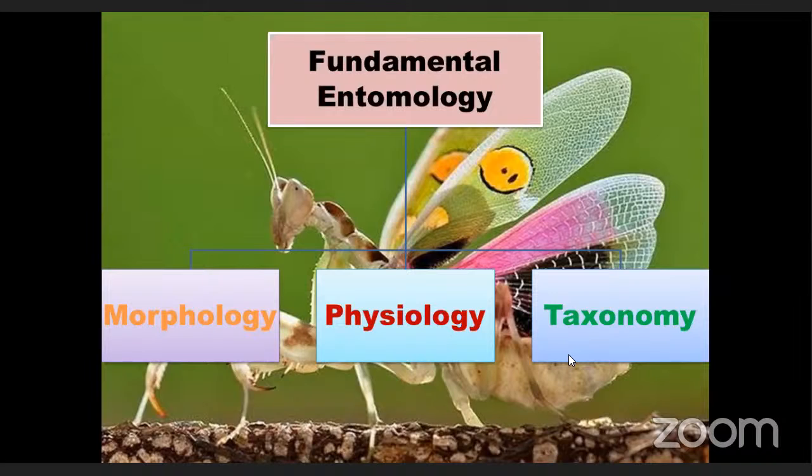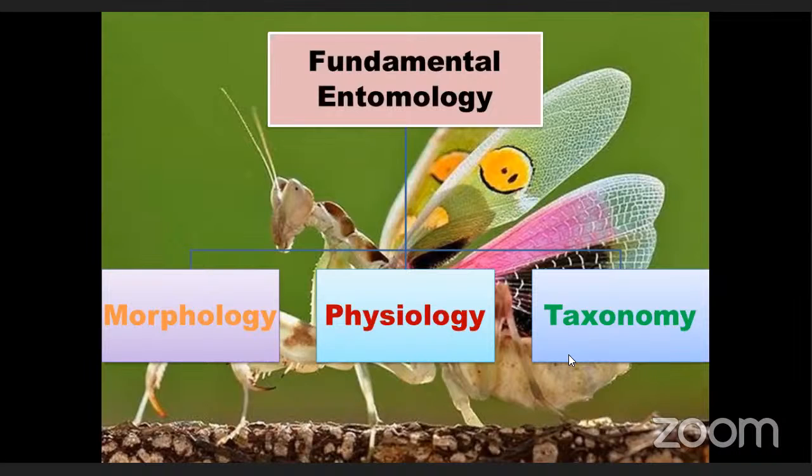Systematics means the study or science of kind and diversity of organisms. And the stages of taxonomy are alpha taxonomy, beta taxonomy, and gamma taxonomy, and the 30 orders. So these subjects will come under taxonomy only.